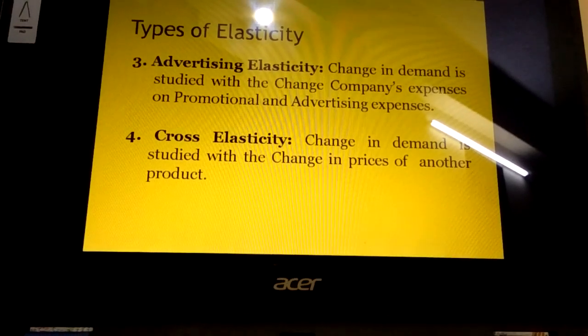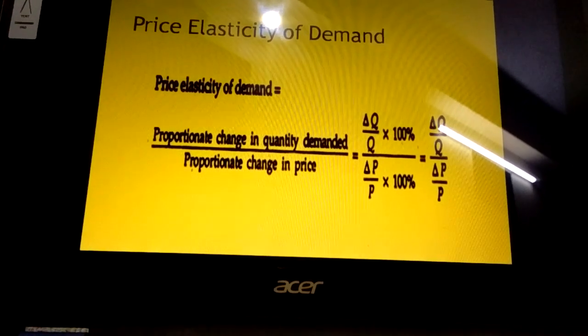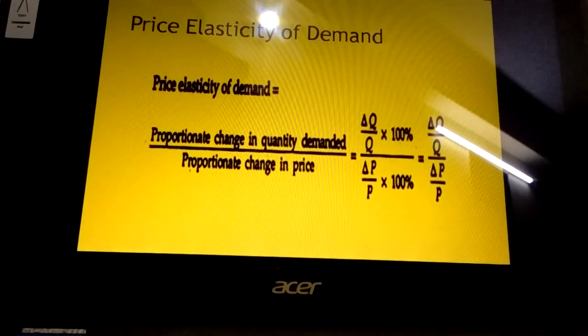Then we will discuss the next type. Here the measurement of elasticity of demand is there.